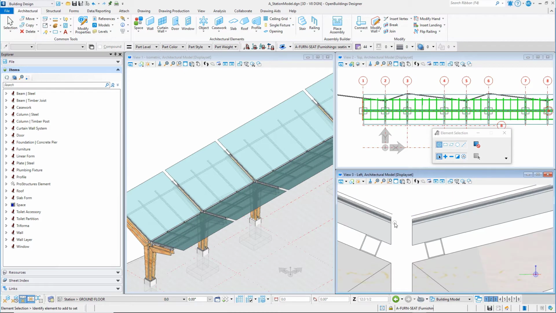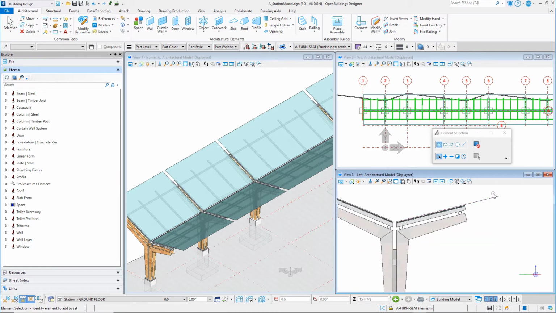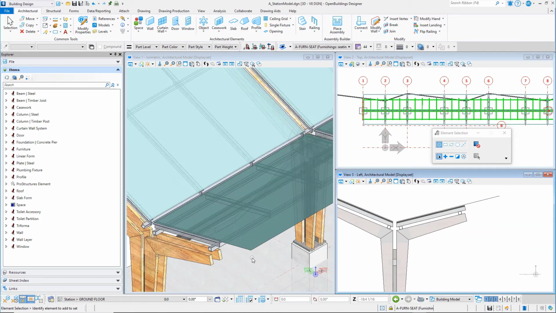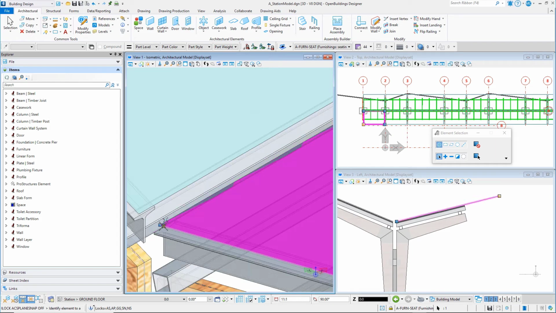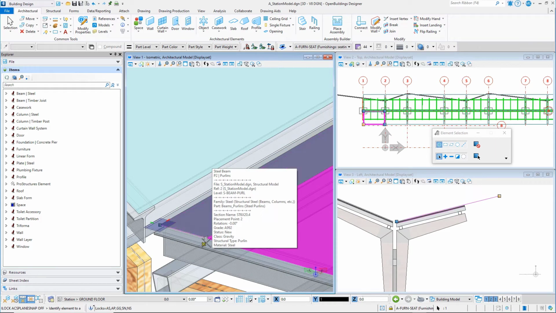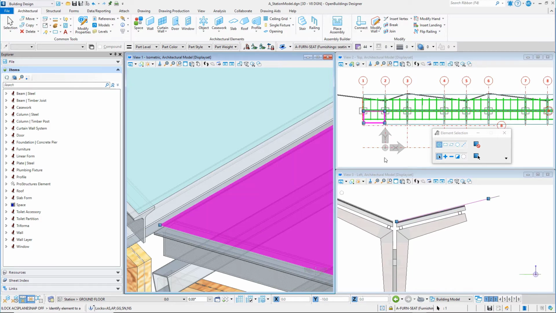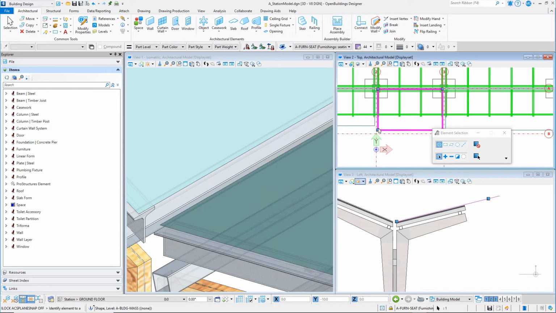Now you can shorten the panel shapes on the right side of the canopy. Select a shape and use a corner handle to create a shape that extends 10 feet or 3 meters along the beam. Once the first shape is extended, the remaining shapes can just be extended to match the adjacent shape.